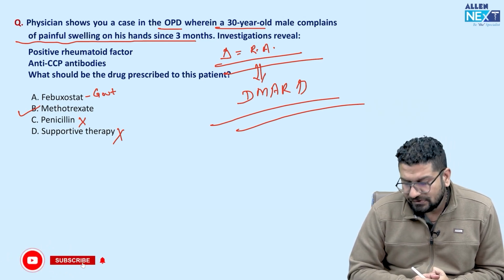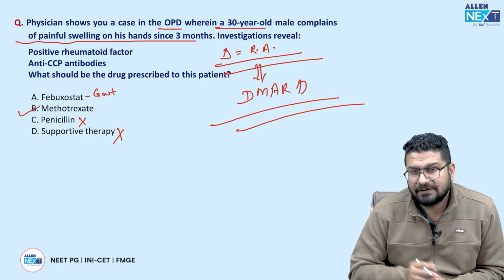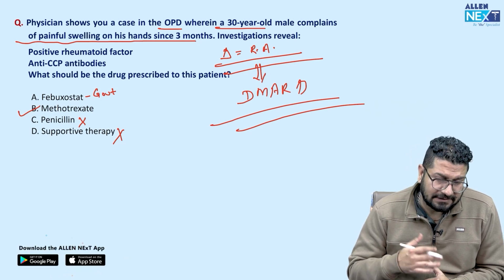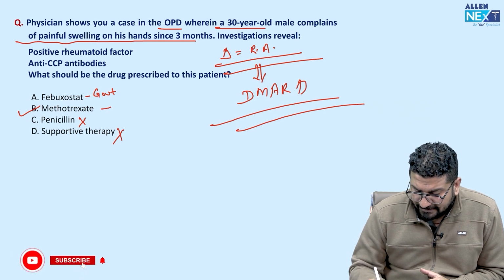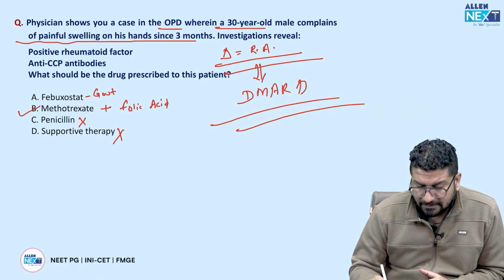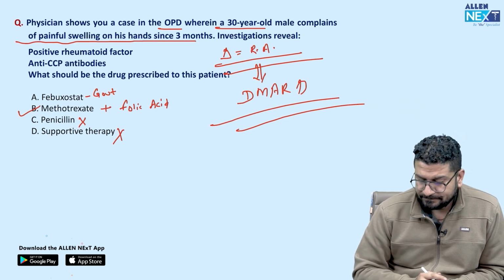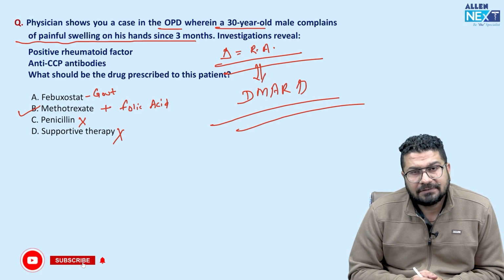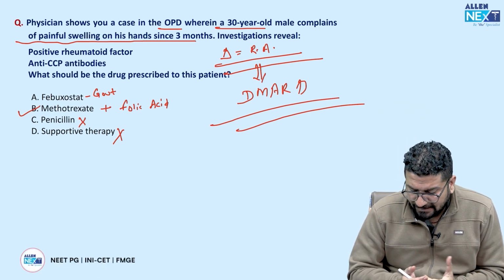So there are different physicians. So starting dose generally we start with 7.5 mg tablet once in a week. हफ्ते में एक बार देनी होती है. If it is not controlled, we can give 10 mg or 15 mg once in a week. But remember, methotrexate sometimes can cause toxicity. So उसके साथ में आपको folic acid भी देना होता है. And if toxicity develops, in that case we give folinic acid or leucovorin. So to prevent toxicity, folic acid. In treatment of toxicity, we give folinic acid, we call this leucovorin or citrovorum. So आंसर क्या होगा यहाँ पे? सिंपल है, बी.